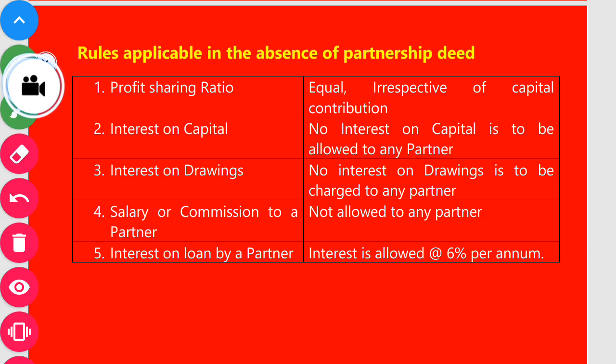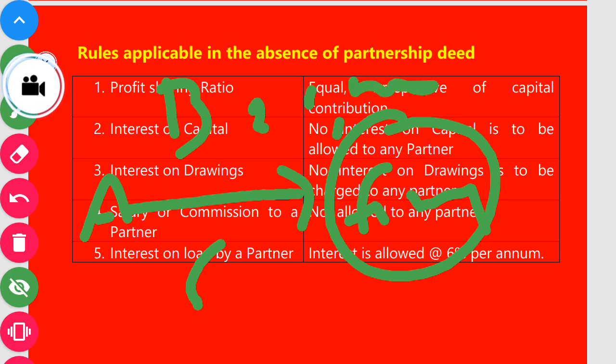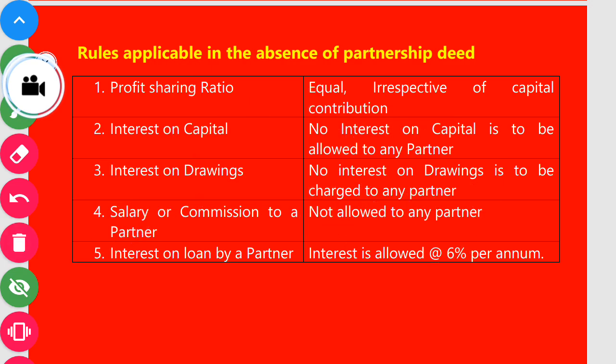And the last point, interest on loan by a partner. If any partner gives a loan to the firm, for example, to understand, Mr. A, B, and C are three partners, and this is the firm. Mr. A gives a loan to the firm of rupees 20,000. On 20,000, Mr. A is allowed to get interest on loan at the rate of 6% per annum.